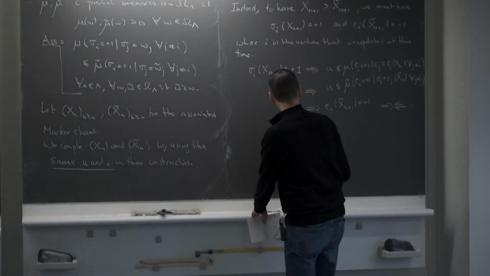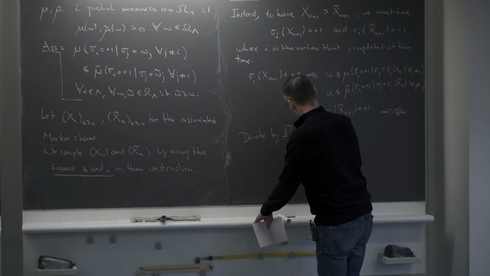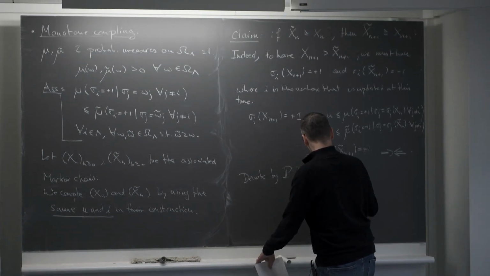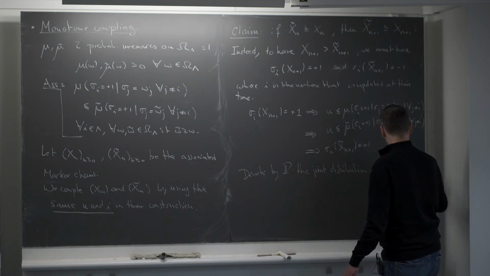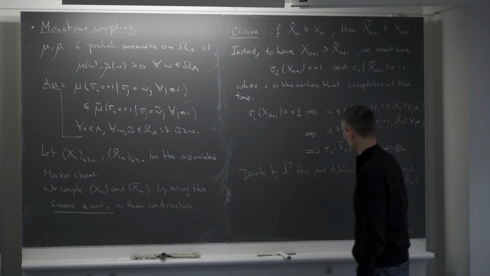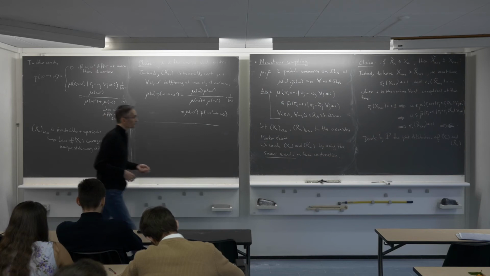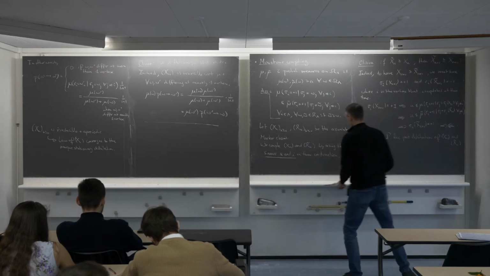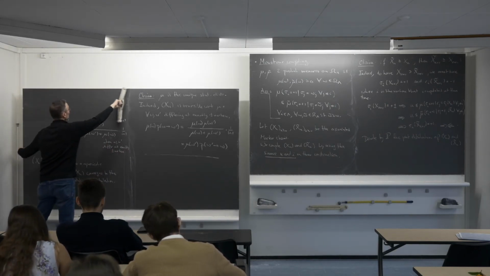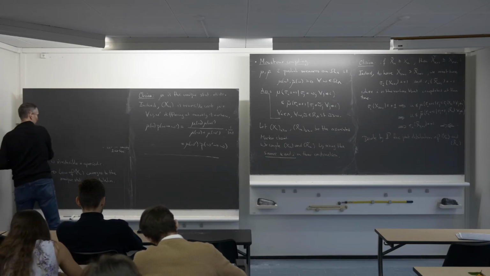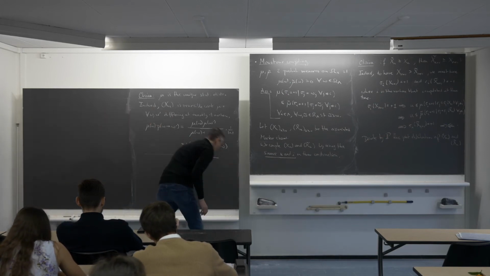So let me denote by P the joint distribution of the two Markov chains X_n and X̃_n.